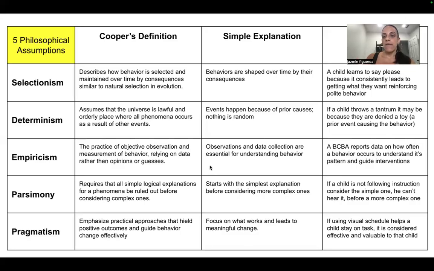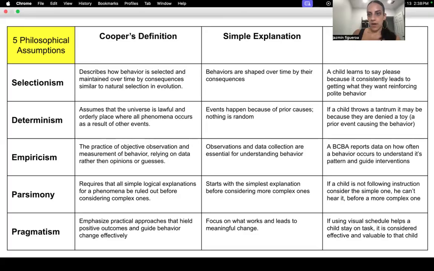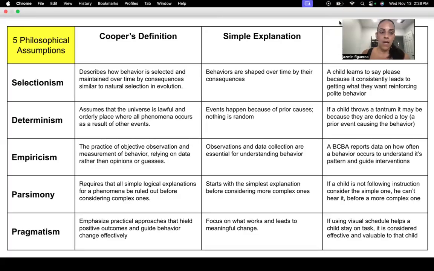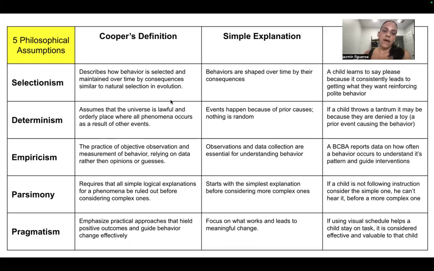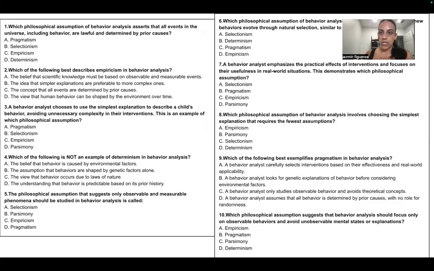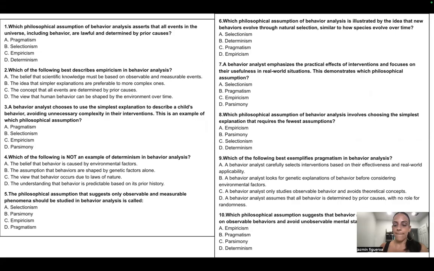And then we also have some examples here. Hopefully this helps you in your studying. It's helping me. And then I have some multiple choice questions as well. I'll move my little camera. All right, so here are 10 multiple choice questions that you can pause the video to practice on your own, and then I'll reveal the answers. So feel free to pause it.